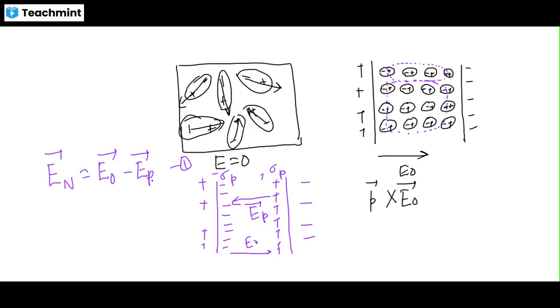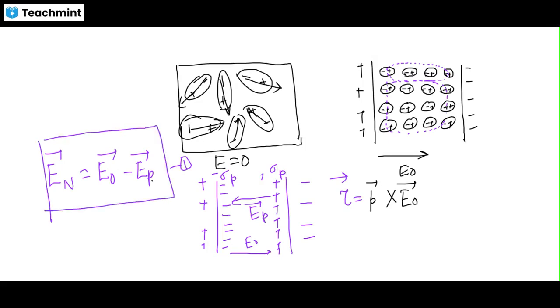Understood? So tau is like this. Tau acts on the polar molecule in such a way that they will be reoriented. So E net equals E naught minus E polarized.